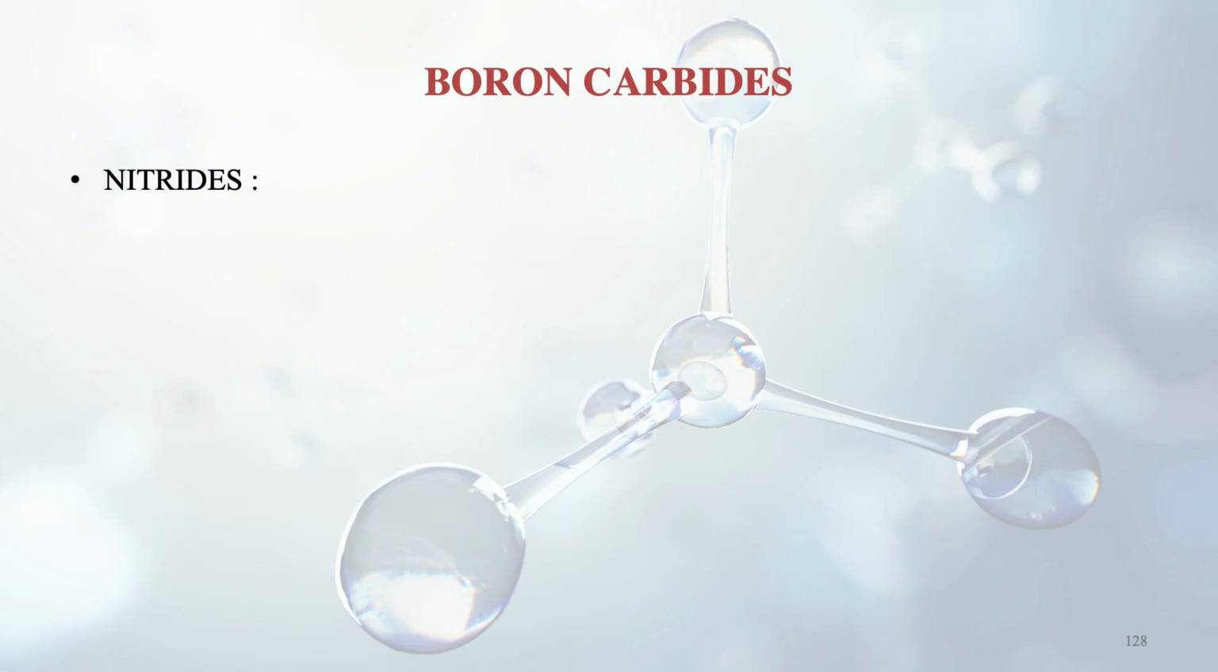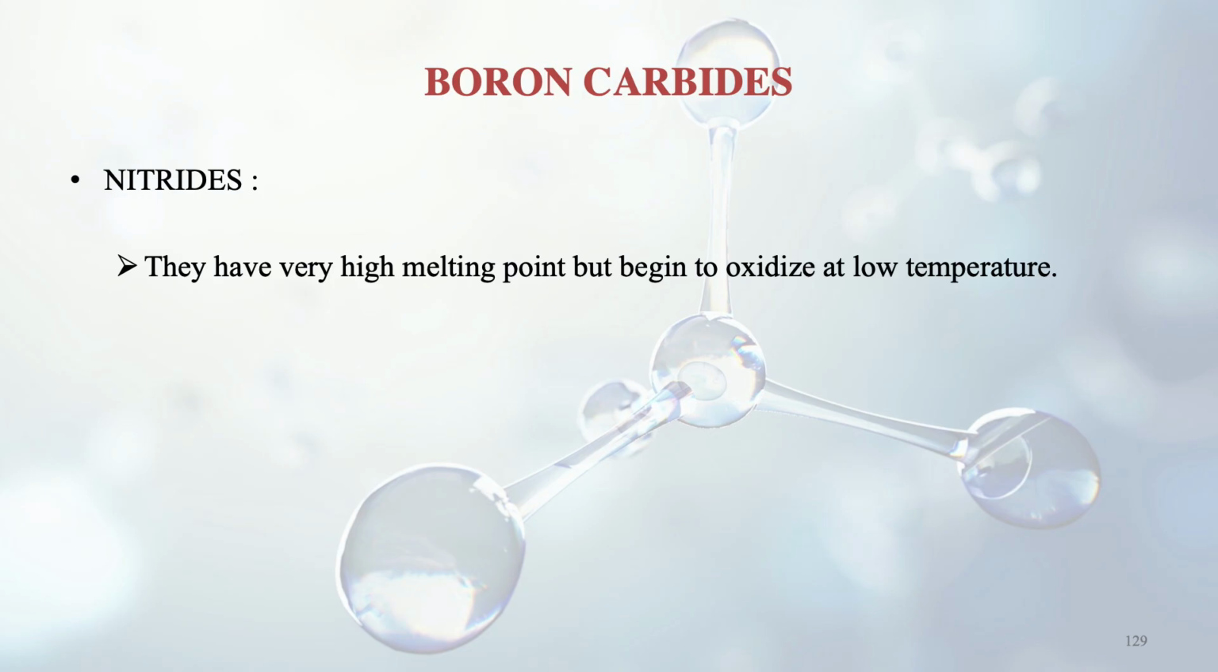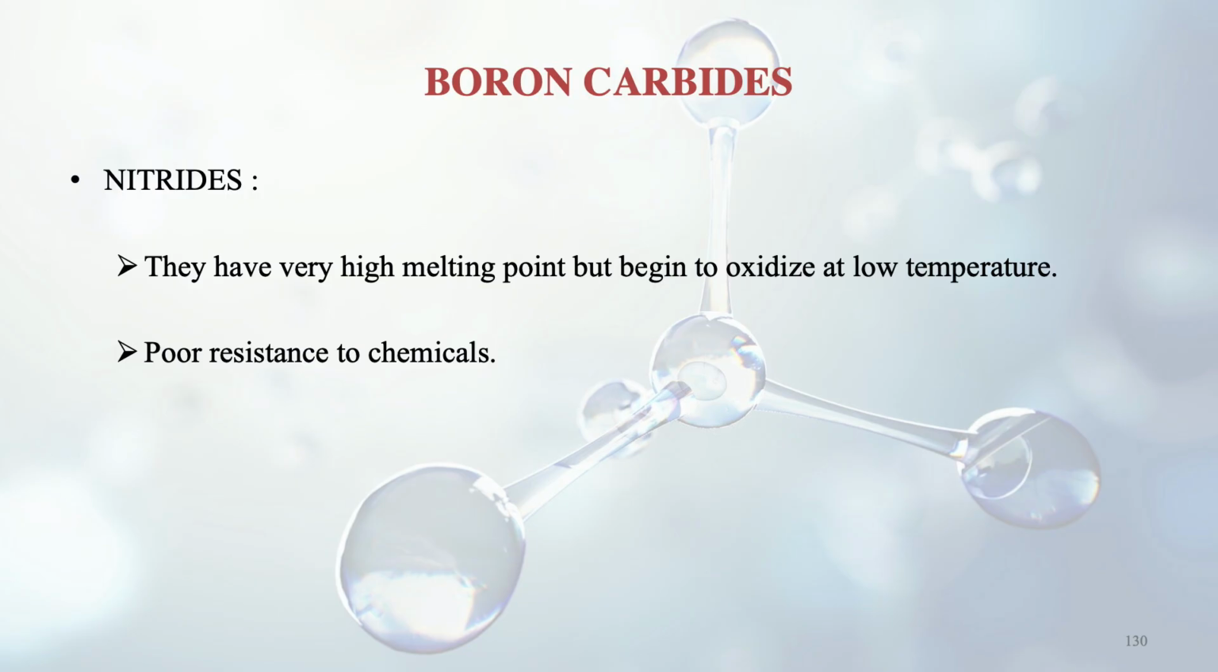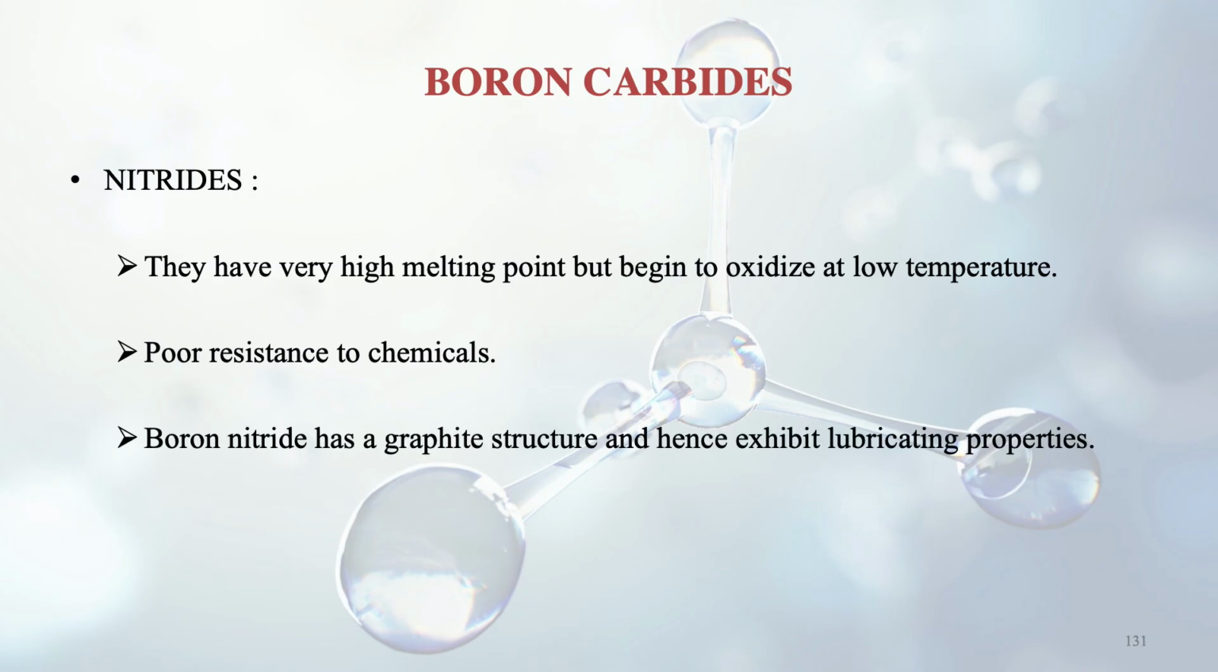Further we discuss the nitrides. So nitrides also have a very high melting point, but again they begin to oxidize at low temperature. So these oxidize at low temperature actually. The other ones were oxidizing at high temperature, borides and all. And it has got poor resistance to chemicals, so it has got quite a number of drawbacks. Boron nitride has a graphite structure and hence exhibits lubricating properties. So this is one good property, that it is a crystalline structure like graphite layer formation, and it can be used for lubricating purposes.